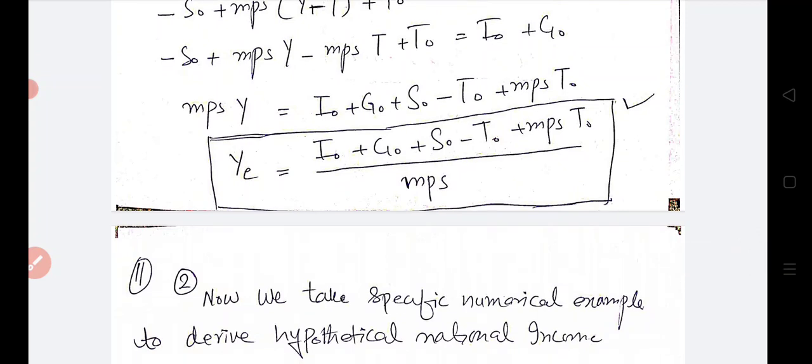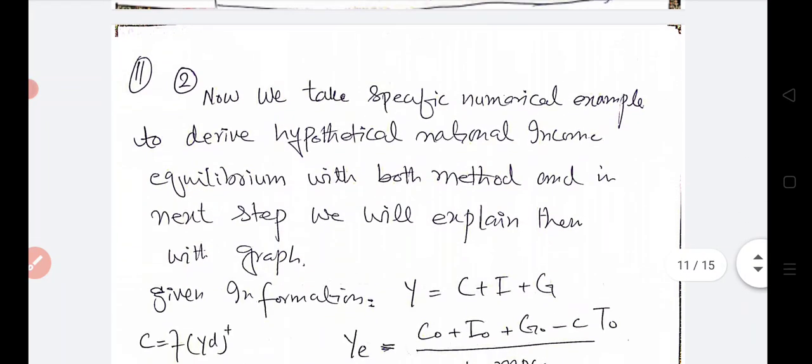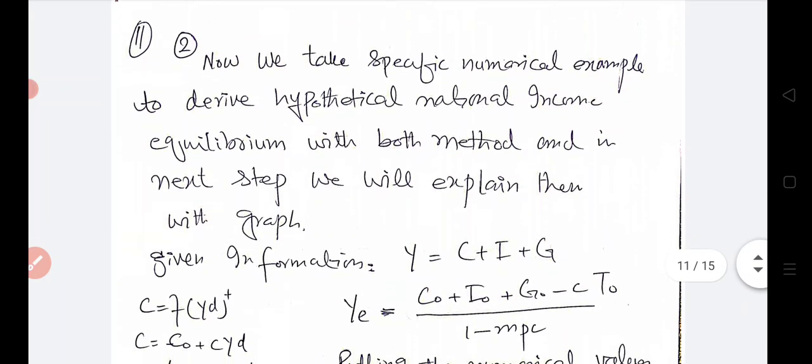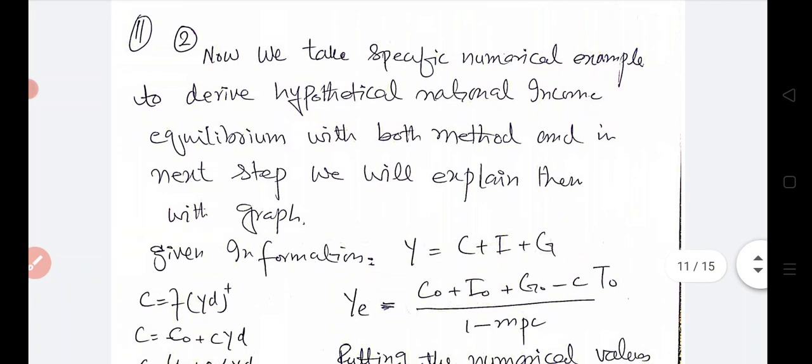And now we'll take some specific numerical example to calculate the national income equilibrium value from the derived formulas. On slide number 11, we are going to do step 2, where we will take some specific numerical example to calculate the national income equilibrium level from the formulas we have derived.